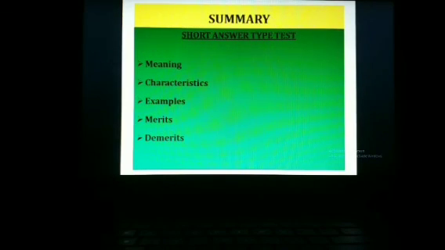Let's summarize today's discussion. Short answer type test. We highlighted the meaning. We highlighted the characteristics of the short answer type test. Then some of the examples were also discussed regarding short answer type of test, different types of short answer type test, then merits and then demerits. And with this, I hope all these points will help you to have a thorough understanding of what is called short answer type test, and it is also helpful for teachers as well as the learners to prepare such tests on the basis of instructional objectives.